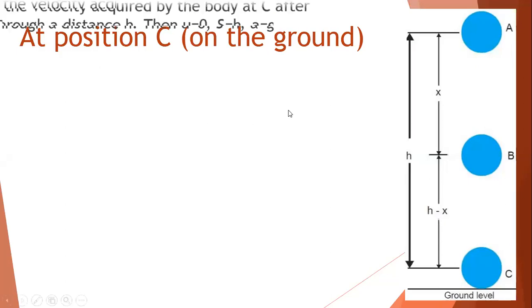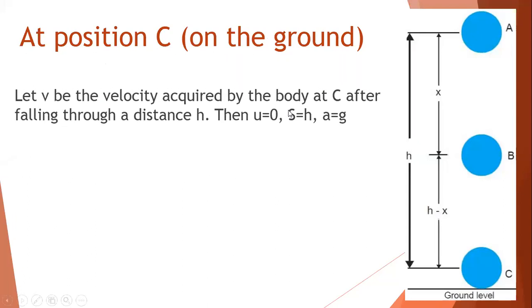So let's start with the kinetic energy derivation. Let V be the velocity acquired by the body at C. The velocity is V. And how much is the distance it has fallen? It has fallen the distance h. So what is my initial velocity? 0. How much is the displacement? The displacement is h.